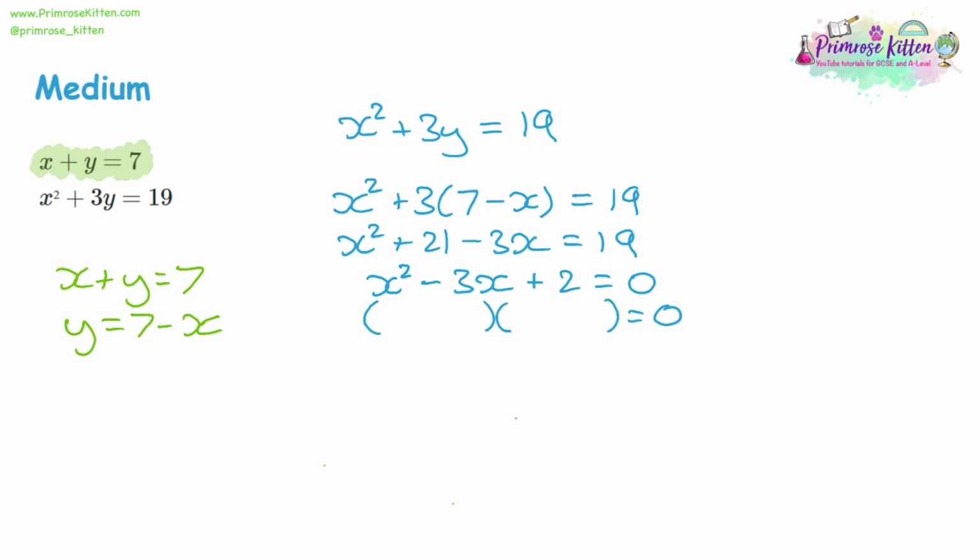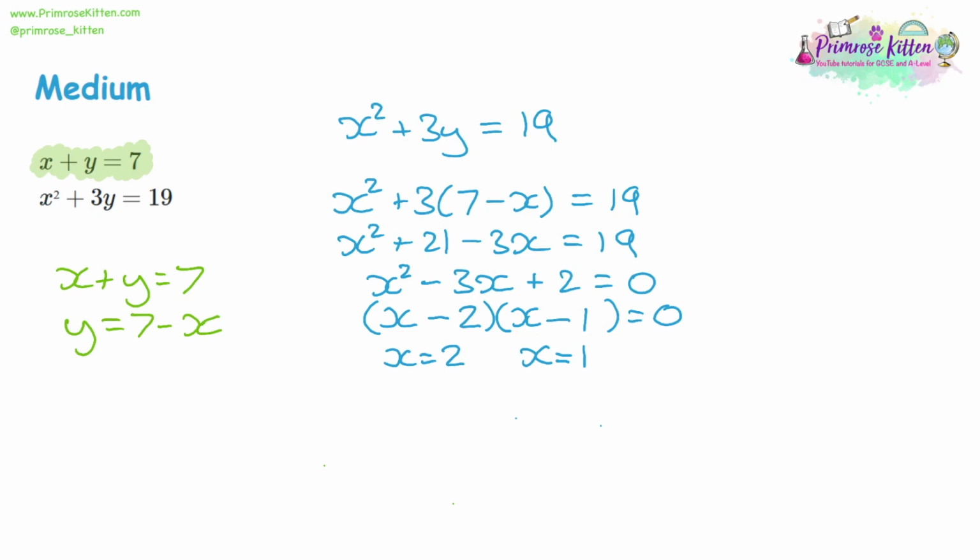So to factorize this, it's a plus 2, so that must be 2 times 1. We have an x squared, x times x. And with a negative 3x, that'll be take away 2 and take away 1. Once it's factorized, we need to make the brackets equal to 0. So in the first bracket, x would have to be 2 to make the first bracket 0. And in the second bracket, x would have to equal 1 to make the second bracket 0. So we have two answers for x.